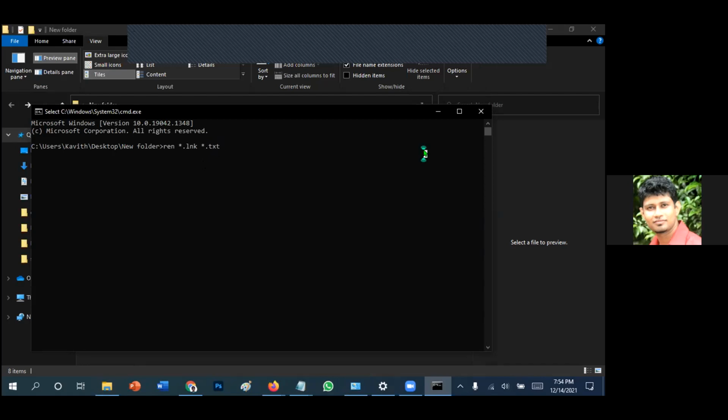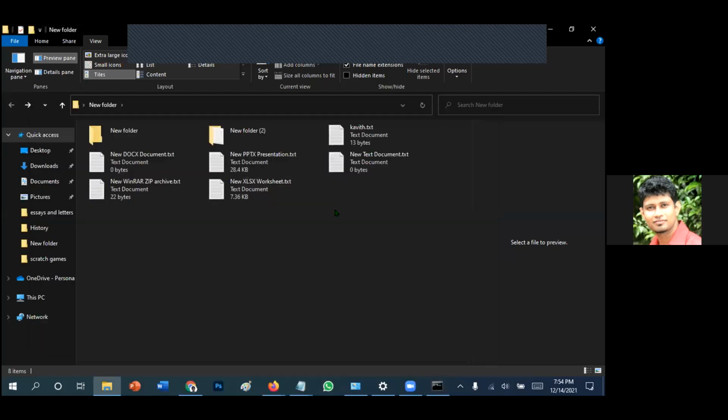Press enter and it will give you all text files instead of those lnks now. Later you can rename this according to your requirement, right?